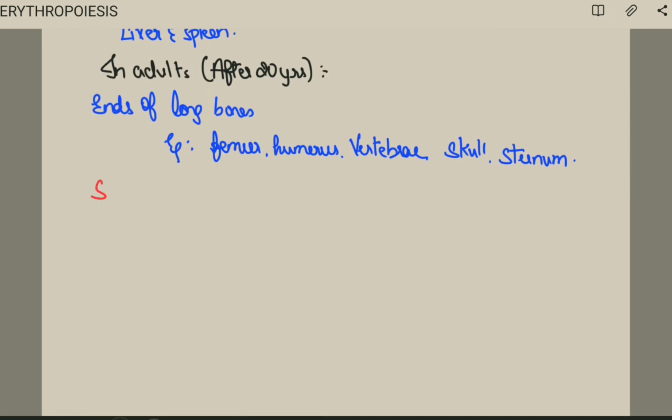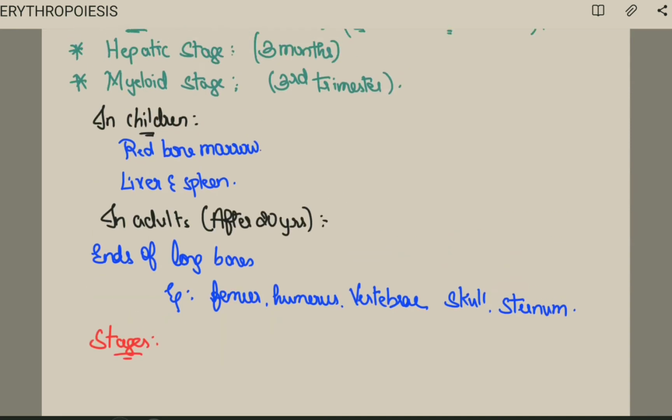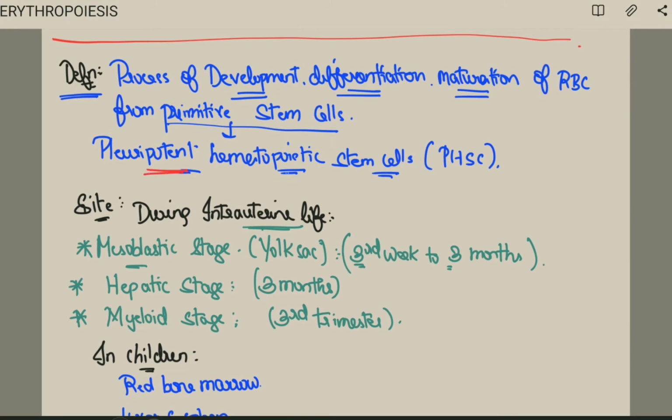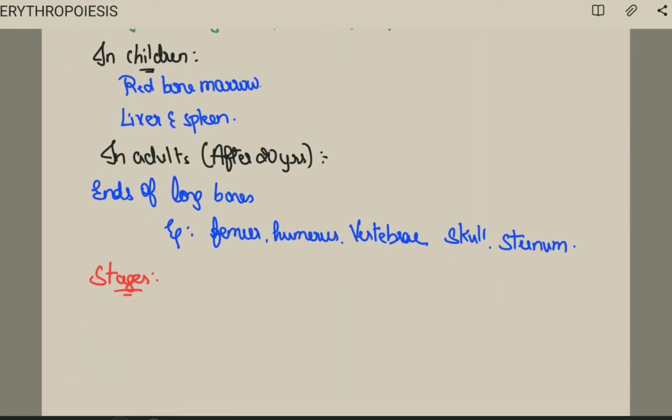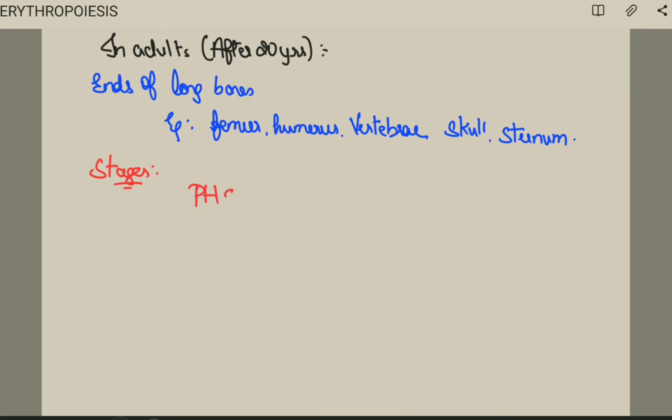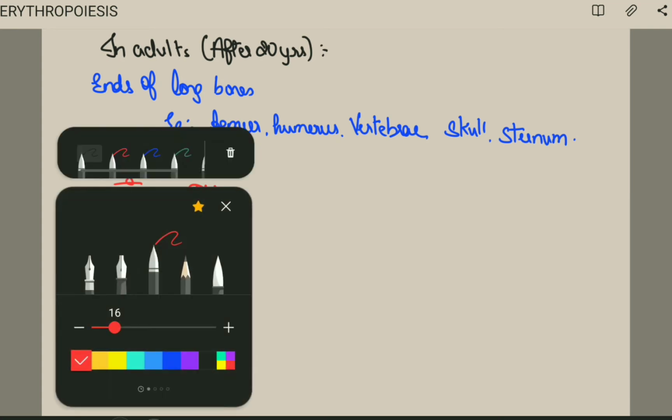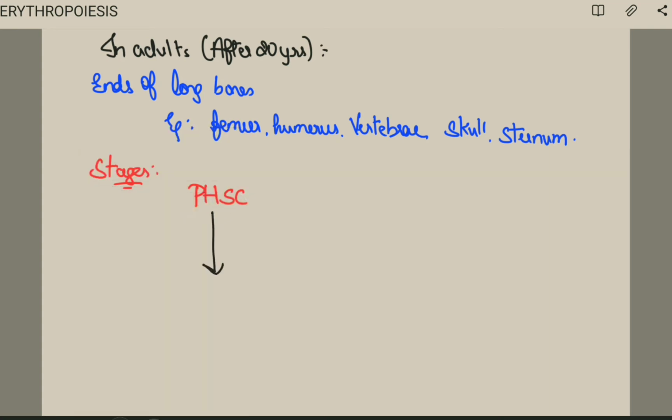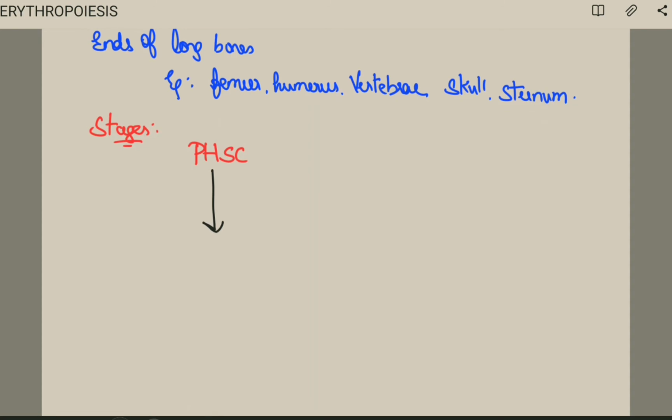What really happens? I told you, it occurs from the pluripotent hematopoietic stem cell. That is very important. PHSC, pluripotent hematopoietic stem cell. And what is this? These stem cells have the ability to give rise to new stem cells, that we call self-renewal.